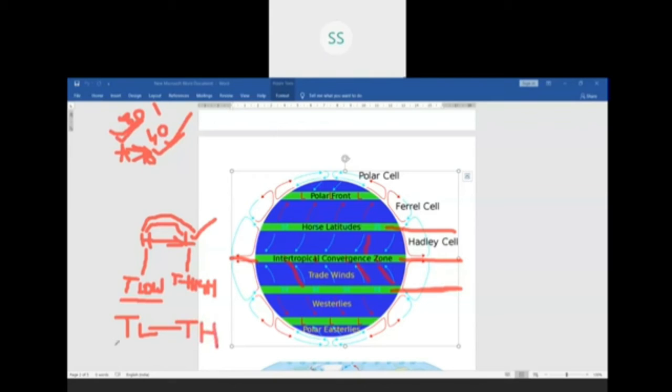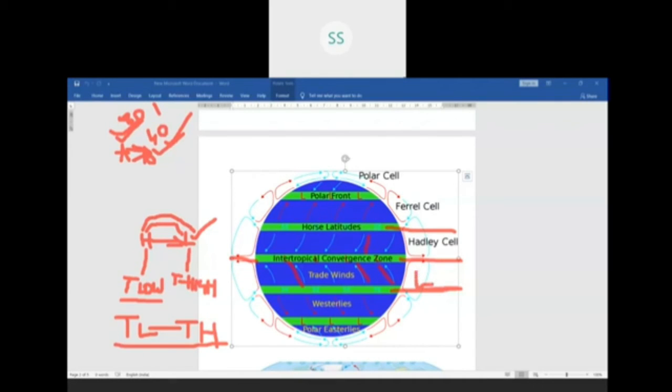Now, remember this concept, children. The whole chapter of climate is based on this concept, blowing of wind. I am repeating, winds will blow from high pressure region to low pressure region. Where is high pressure? High pressure is in the region where the temperature is low.